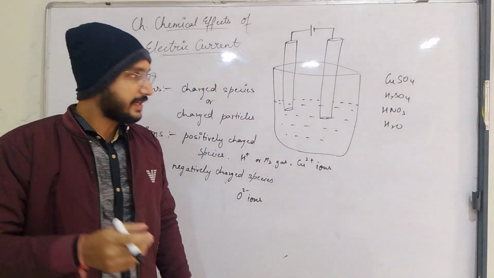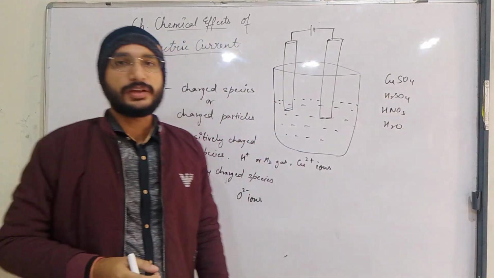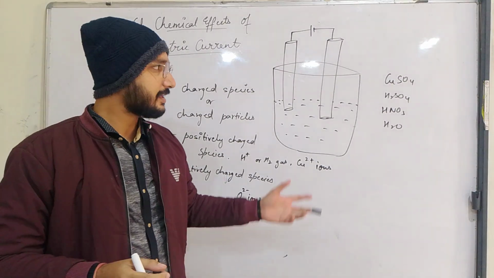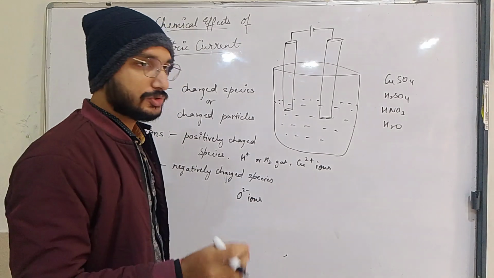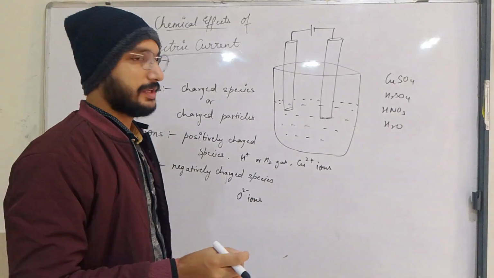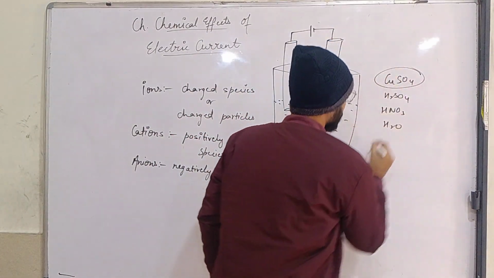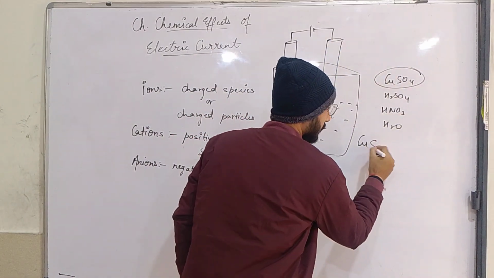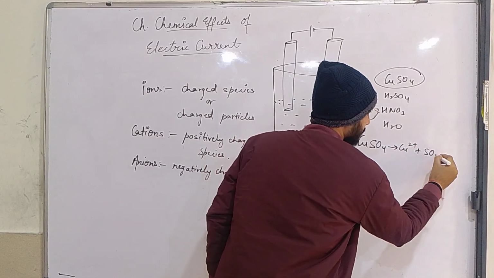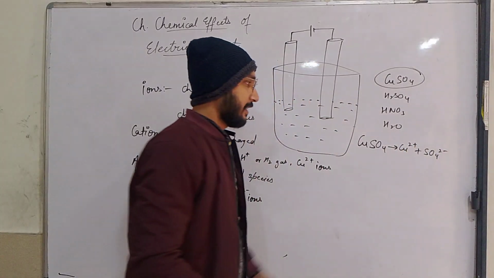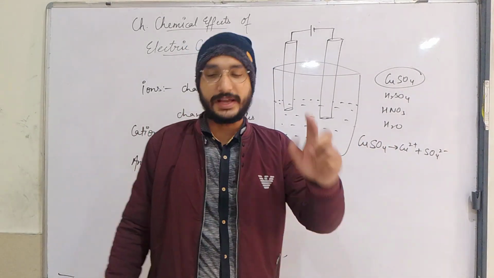The decomposition of any aqueous solution on passing electricity into it is known as electrolysis. And the solution taken in electrolysis is decomposed into its corresponding ions, that is Cu2+ and SO4 2- ions, and this aqueous solution is known as electrolyte.